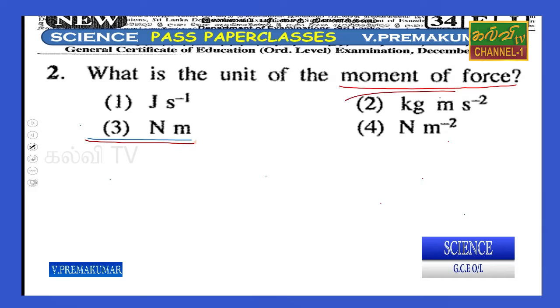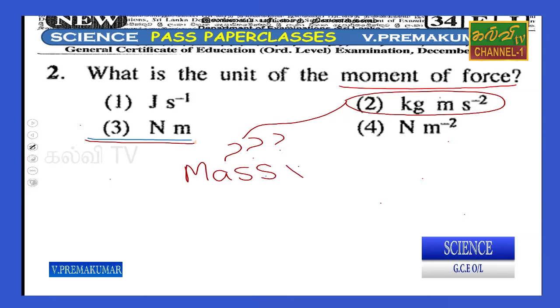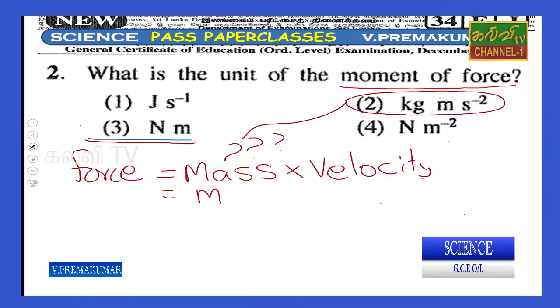What is kilogram meter second minus 1? Right? Kilogram means mass. And meter second minus 1 is velocity. So mass into velocity, right? That is equal to force, according to Newton's second law, ma, right? Sorry, I made a mistake here. This is meter second minus 2, right?